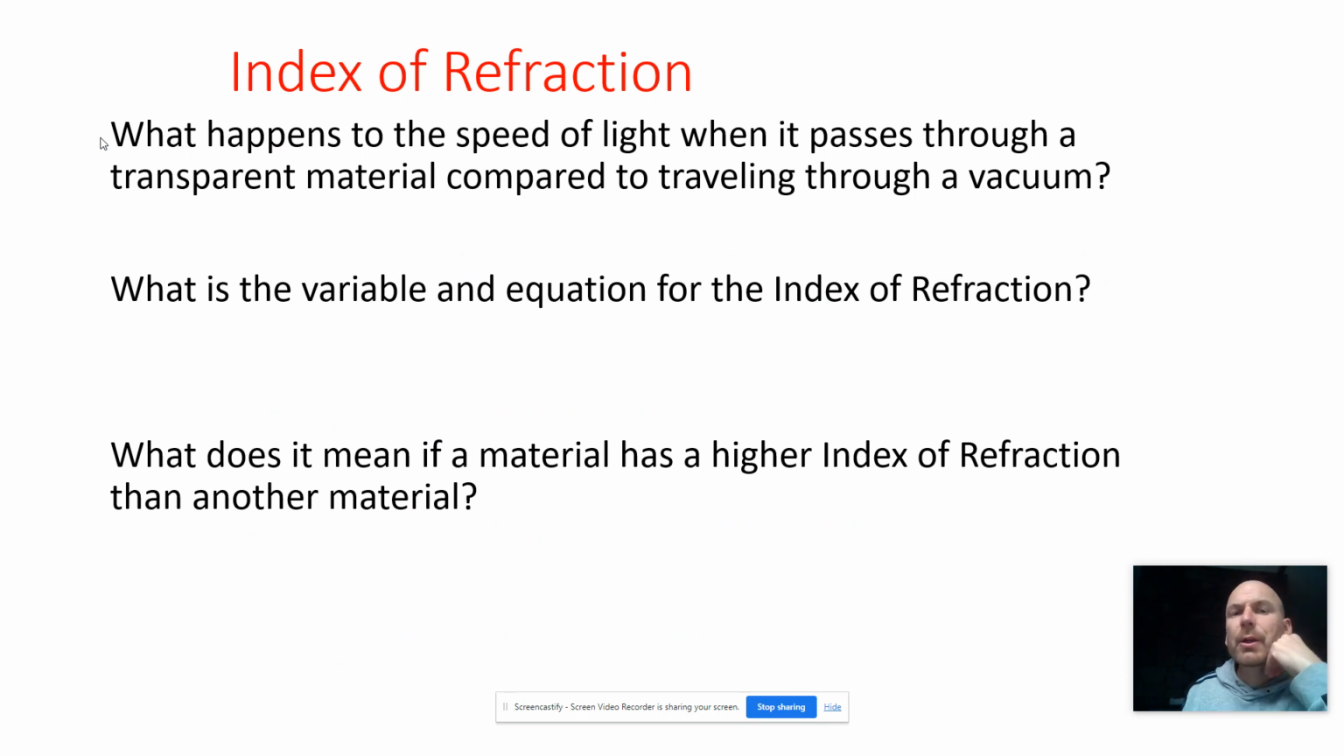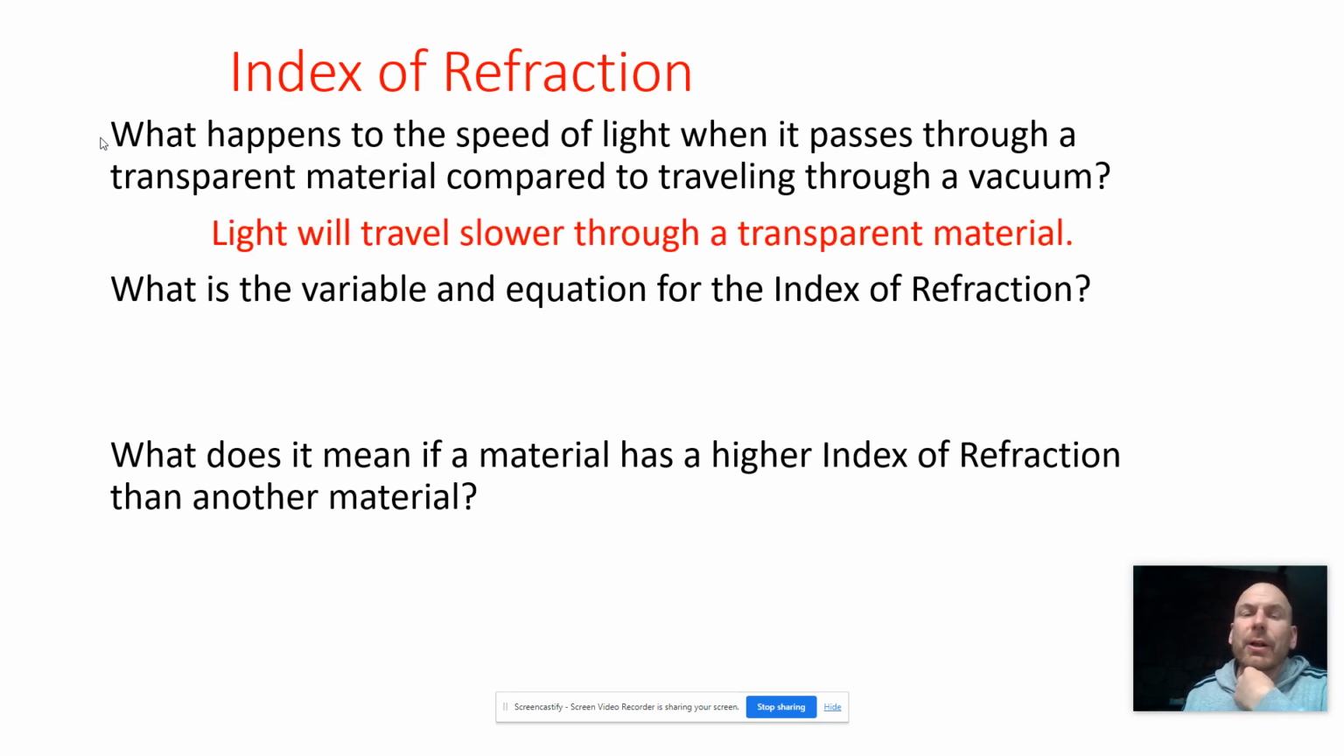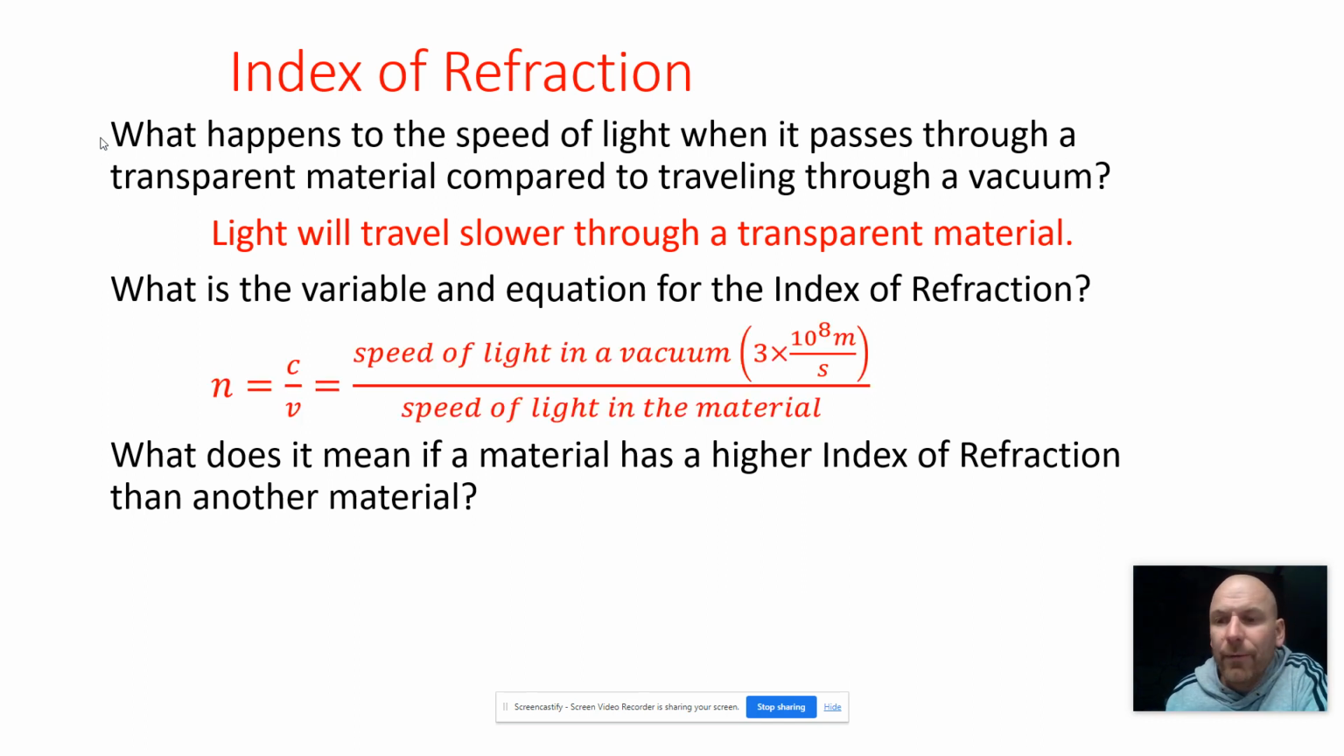So what happens to the speed of light when it passes through a transparent material compared to traveling through a vacuum? So light actually travels slower in the transparent material compared to a vacuum. Different materials cause it to travel at different speeds, and the way we quantify or measure that is called the index of refraction.